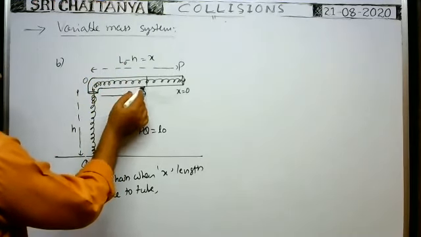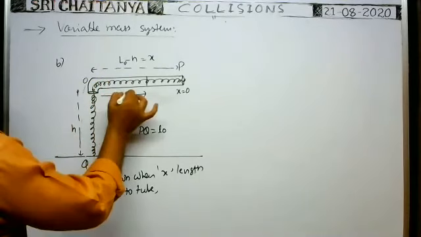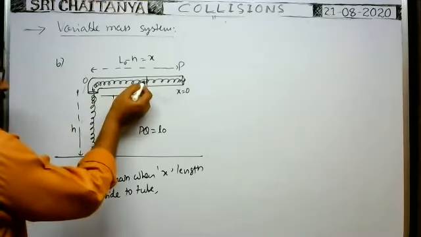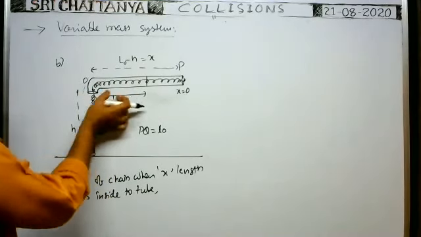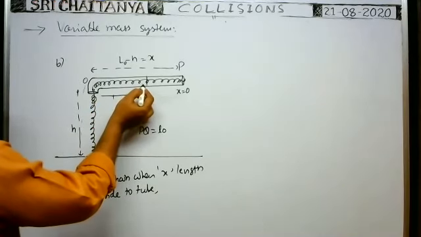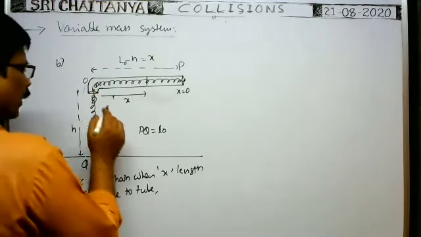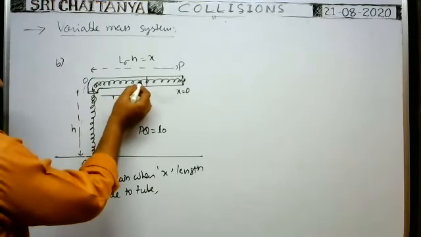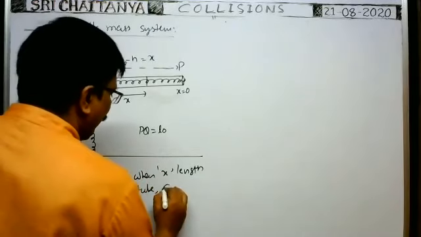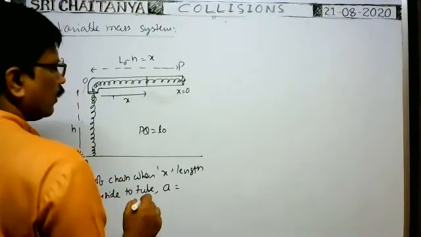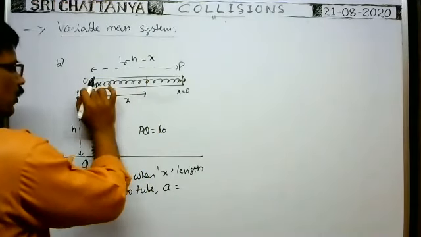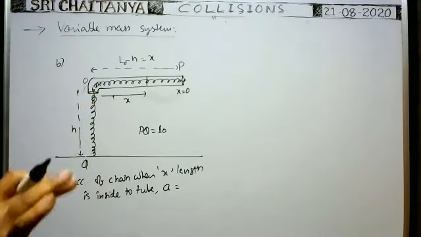what is the force that acts on this part of the chain and this part of the chain totally? Because of the weight of this chain, the entire chain falls. Whenever the chain is falling like this, with the acceleration with which the chain falls, with the same acceleration this chain also moves. That's why, because of the weight of the hanging part, this total length of the chain is sliding. So what is that acceleration? Acceleration a is equal to the force that acts on this length of the chain, which is the weight of the hanging part only. Have you followed this point or not? First you tell me.